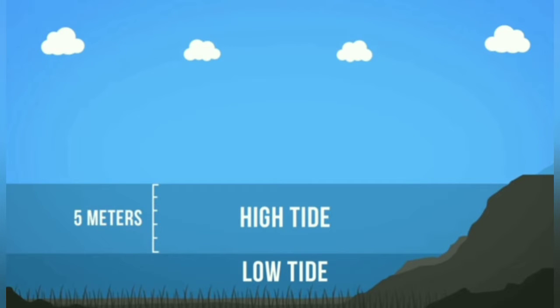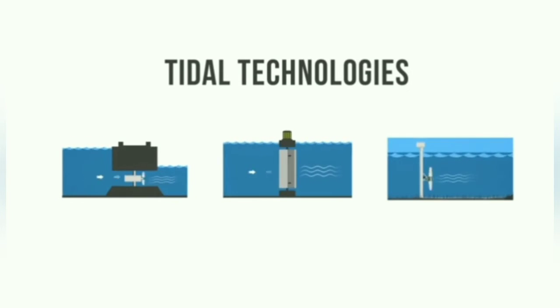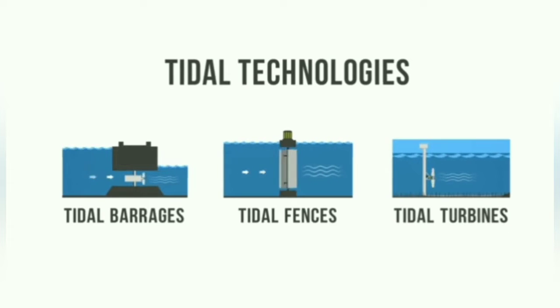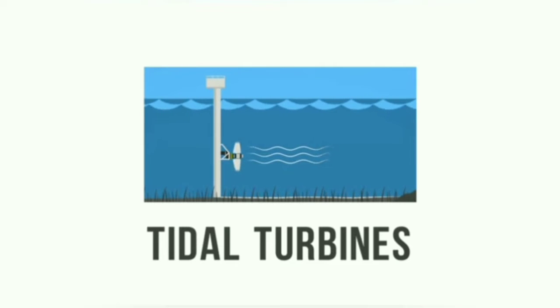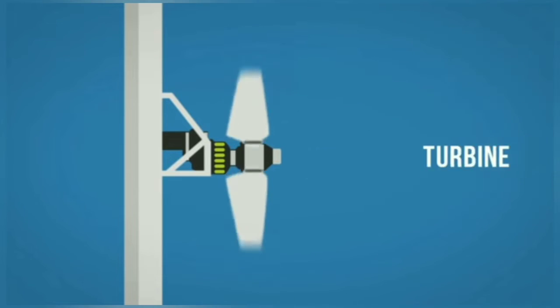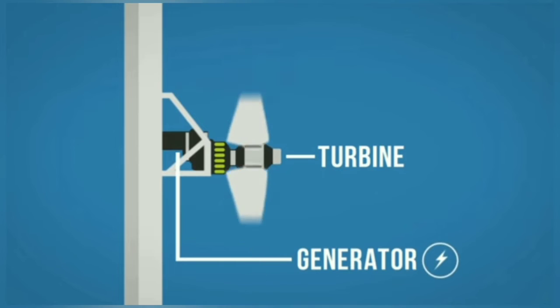There are different techniques shown like this to obtain tidal energy. Let me show this last one, that is the tidal turbine. This is similar to wind energy but below the sea. Here the turbine starts to rotate, and with the help of a generator electricity is produced.